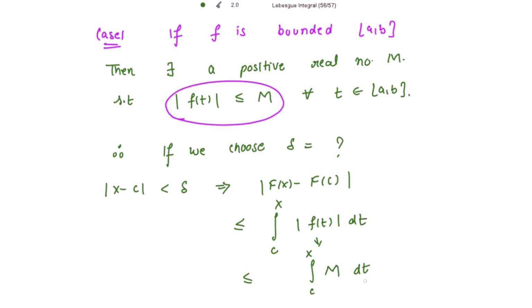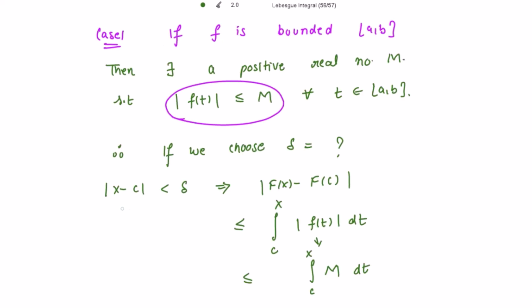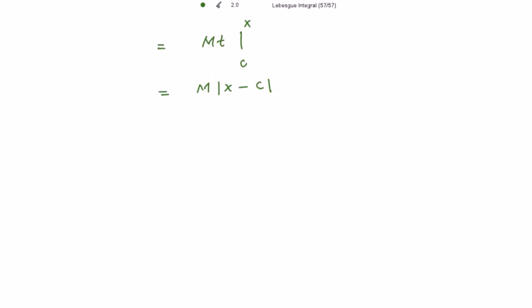Integrating with respect to t, we get M times t with limits from c to x. Putting the upper limit, it is M times (x minus c), and x minus c is strictly less than delta, so this is strictly less than M delta. Now I need to choose delta such that M delta becomes epsilon.